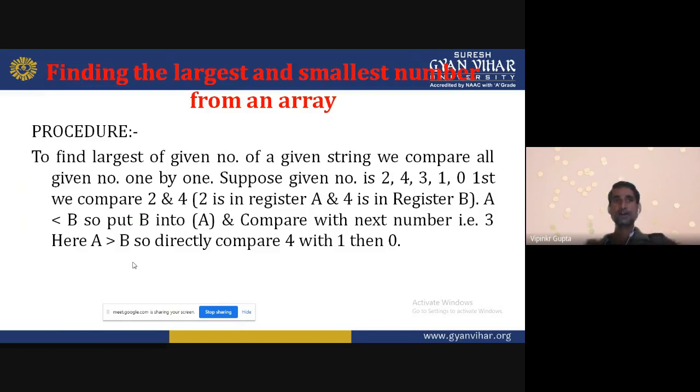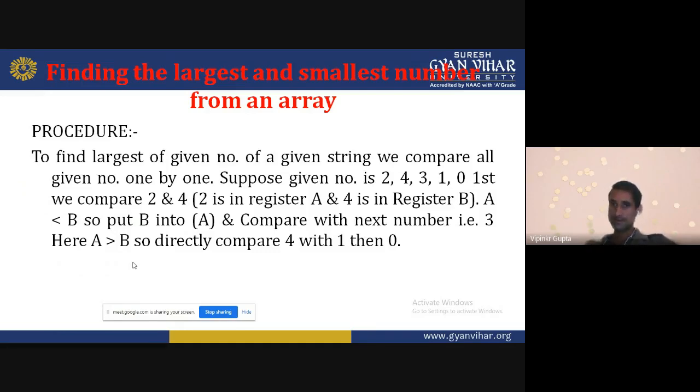To find the largest of the given numbers, we compare all the numbers one by one. Suppose the given numbers are 2, 4, 3, 1, 0. This is an example. We compare 2 and 4. Which one is larger or smaller? Larger is 4 and smaller is 2.